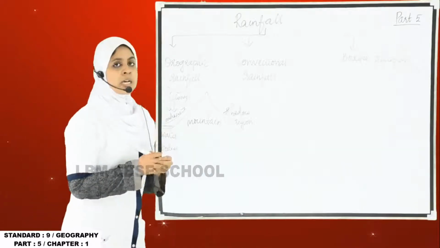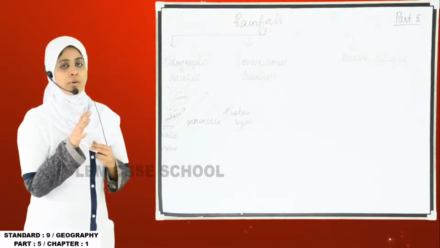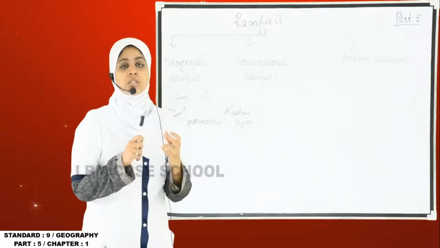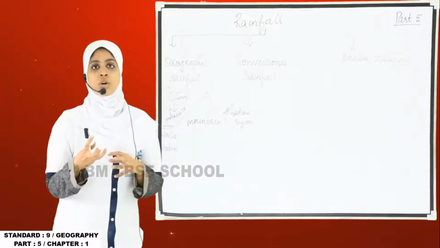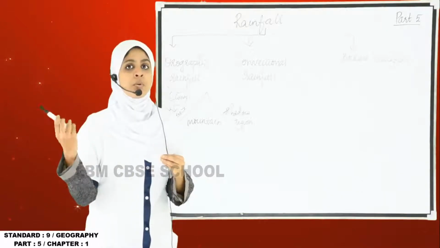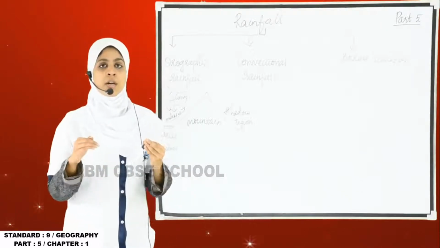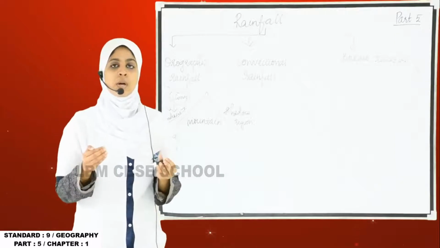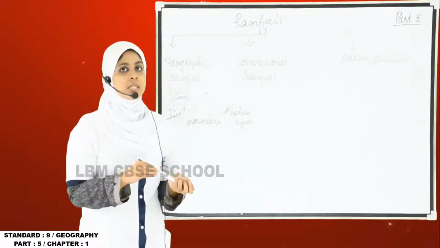So in this class I have told you about the forms of precipitation. First of all, I taught you how precipitation occurs, right? So how is precipitation occurring? You can remember the water cycle that you have studied in your earlier classes. What is the water cycle? The last step of the water cycle is precipitation.